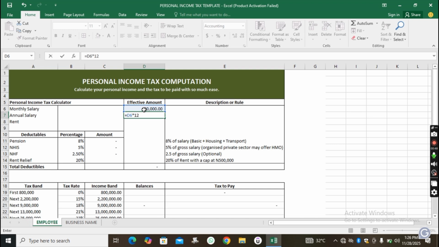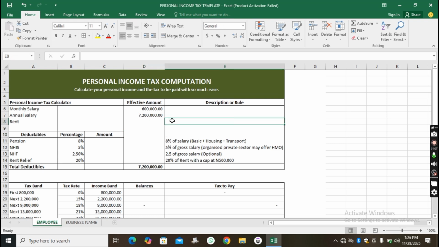So you can see the formula there, and it means that your annual salary or your annual income is going to be 7.2 million. So now that we have the 7.2 million, let's assume too that your annual rent is 1 million. Or let's say your annual rent is 2 million. Let's use 2 million in this instance.